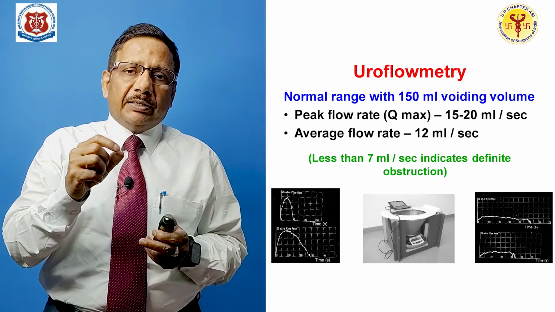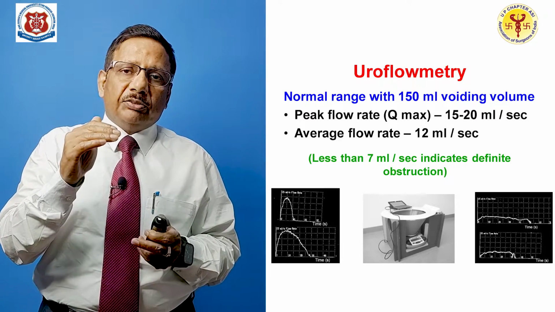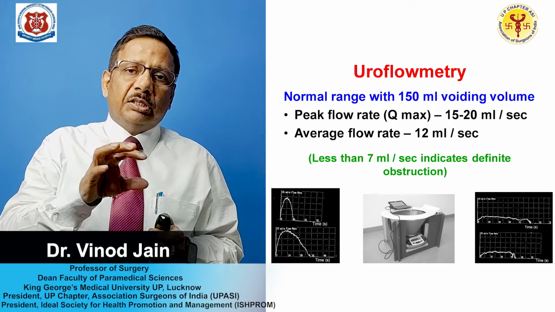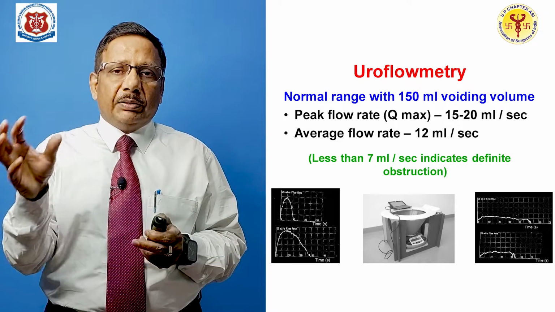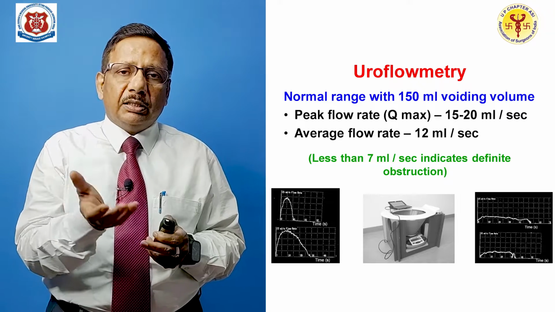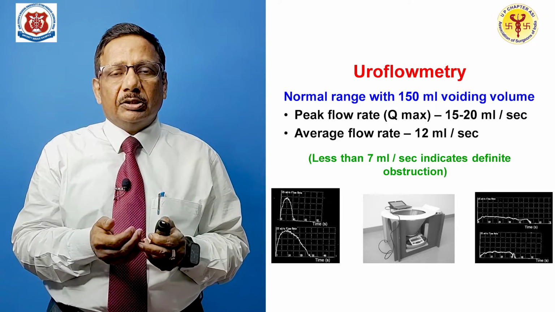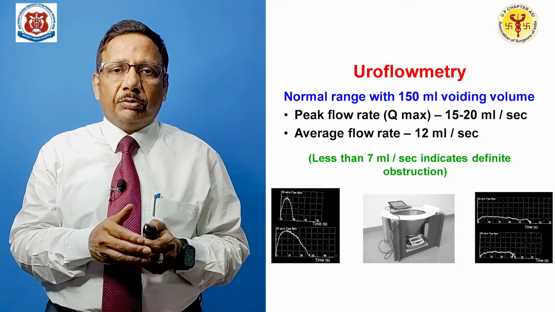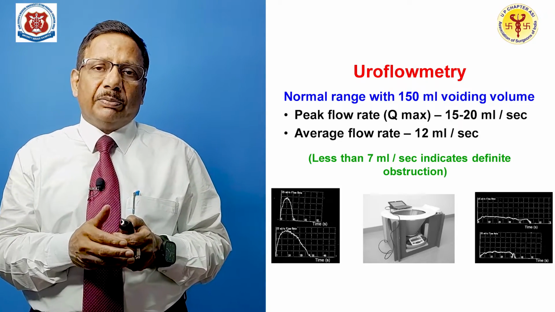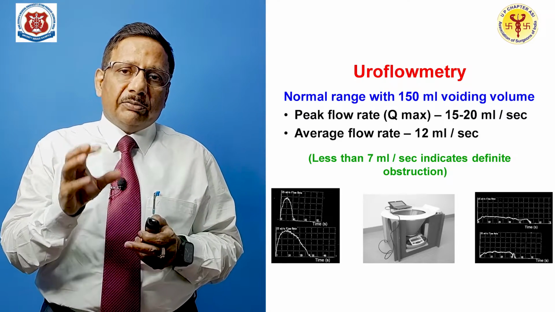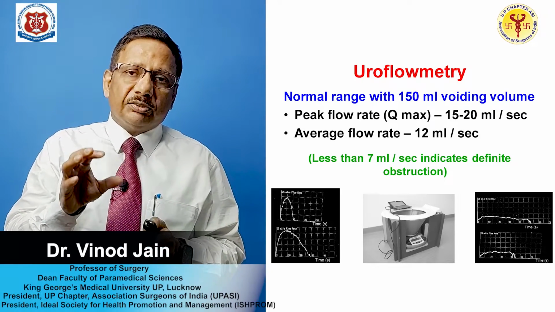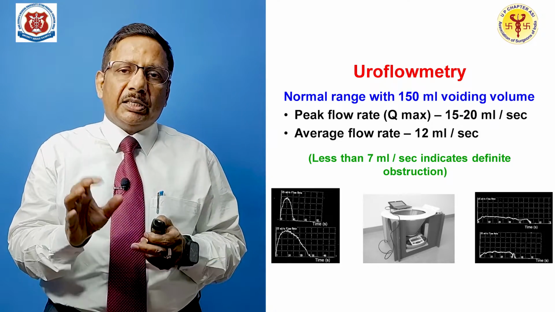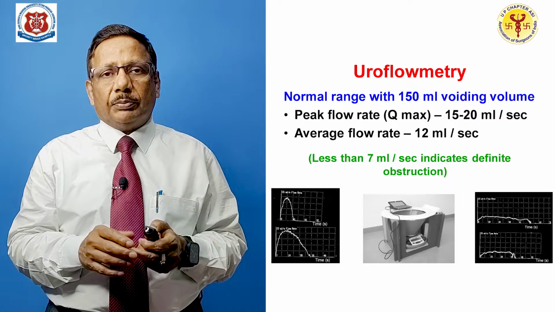So, peak flow rate, that means the top of the flow rate, is 15 to 20 ml per second. The average flow rate means you take whatever urine has been passed and calculate the number of seconds taken. Divide the total volume by the number of seconds, and you come to know the average flow rate, which is 12 ml per second. This is the normal value. Any value less than 7 ml per second is indicative of definite uroflow obstruction.